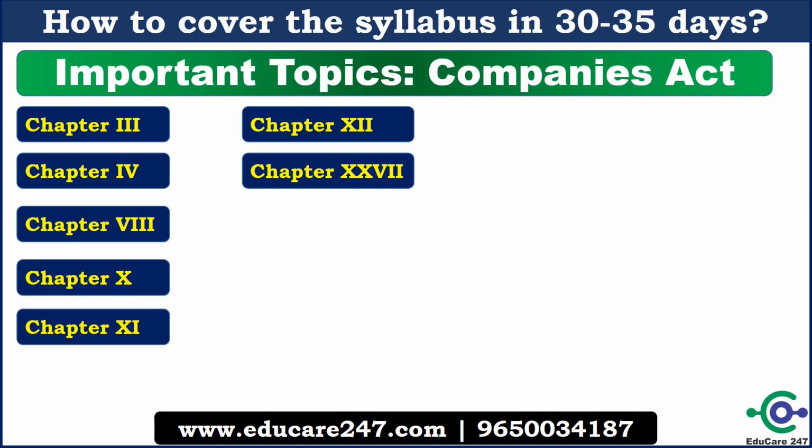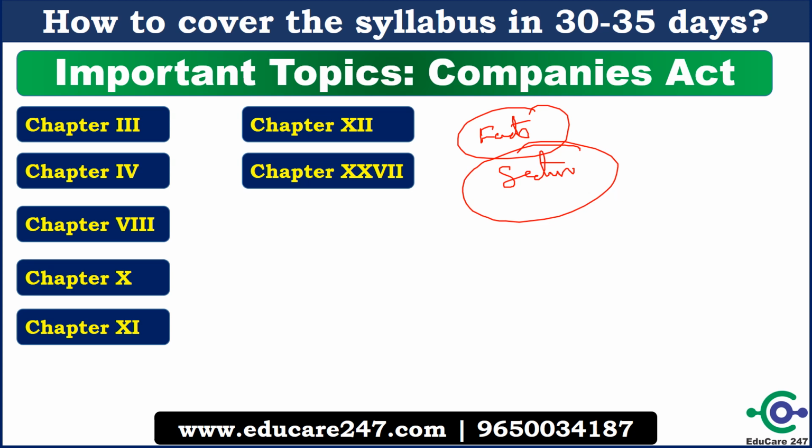Now Companies Act. In Companies Act, SEBI has given 7 chapters, and all these 7 chapters are very important. In this, fact based questions will be asked, direct sections related to Companies Act can be asked, number of directors, certain numbers which have been given in this section and act can be asked, and some current affairs related questions can also be asked because many amendments have been done in Companies Act.